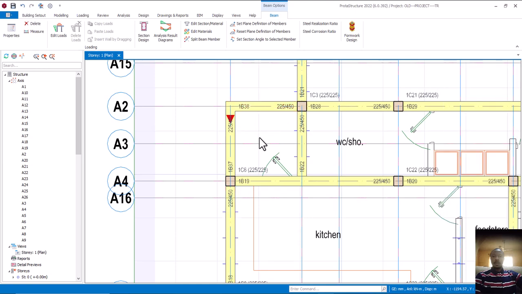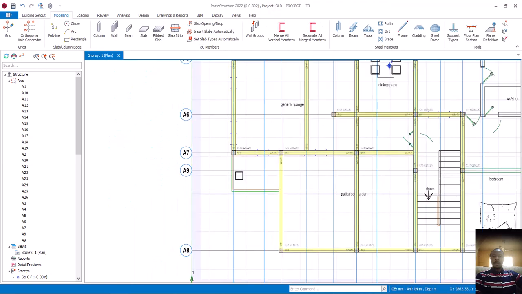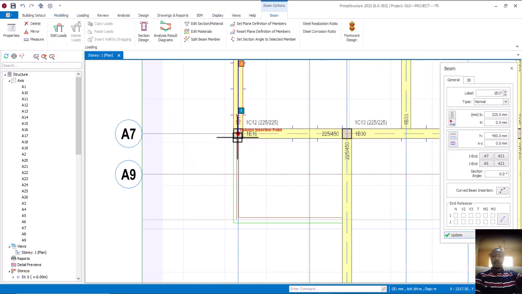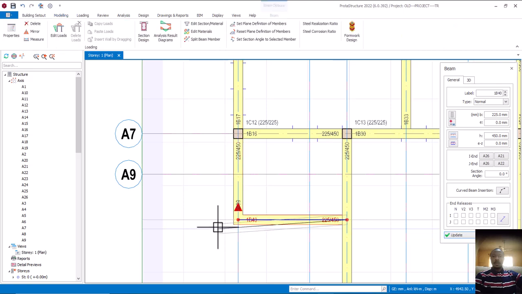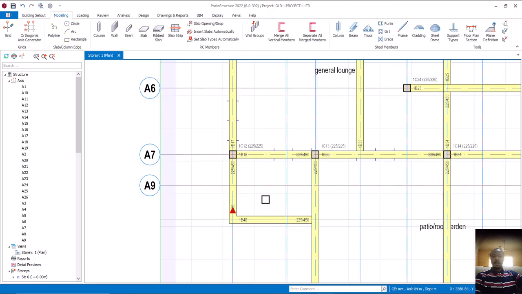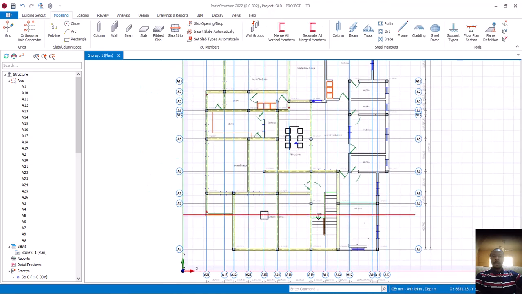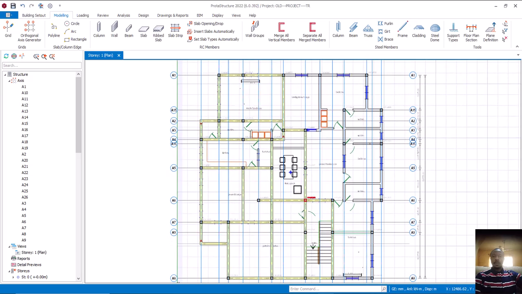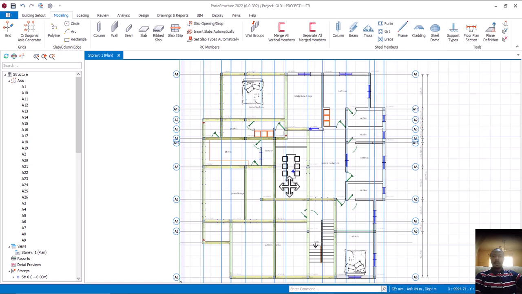Okay, perfect. Can you see it now? So I also come here now and do the same thing. Double click on this one, come up. I take you here to this point as my cantilever, and then come here and rest. All right, perfect. So can you see how we have modeled this one now? The next thing, looking at this, I'm going to be putting my slab on this.